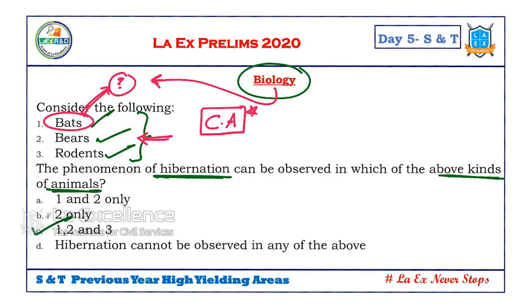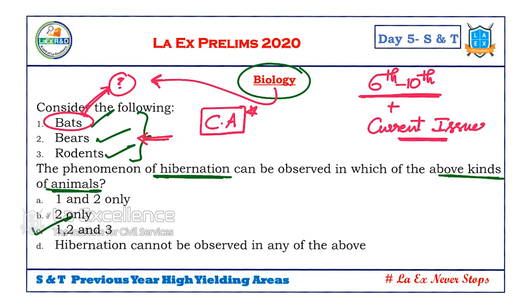So what do we do then? We are going to read 6th to 10th class textbooks, NCERT books, because we need to have certain basics behind us. And then we are going to see the current issues. Current issue plus basic issue. With this, we can solve the questions given under biology. Read 6th to 10th class. That would be enough. If you want to read more, you can read 11th and 12th class NCERTs. For biotechnology, if you don't have the material, please read 12th class NCERT.